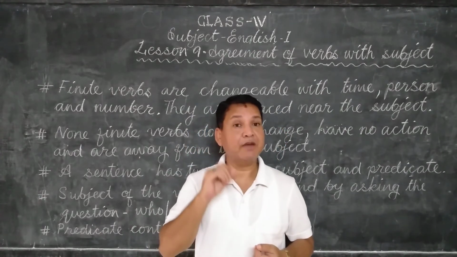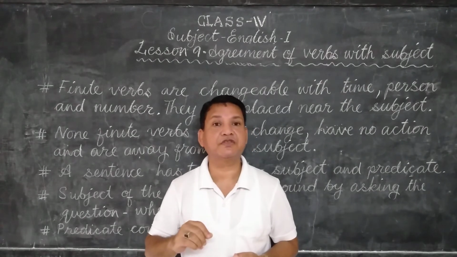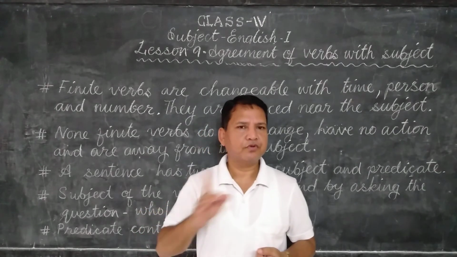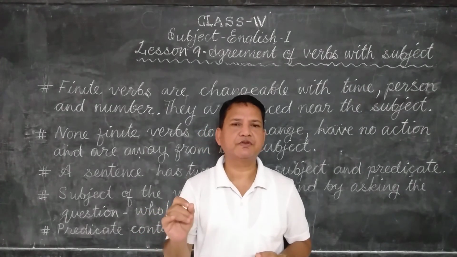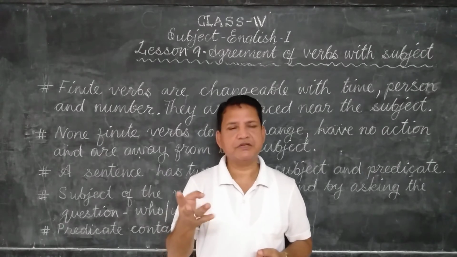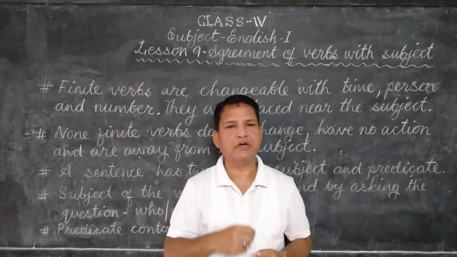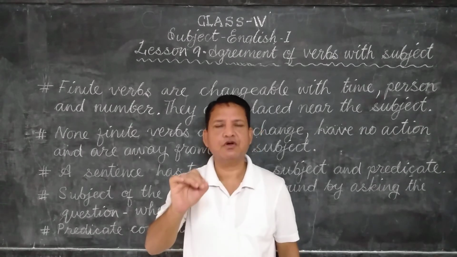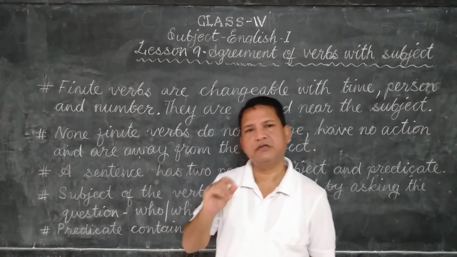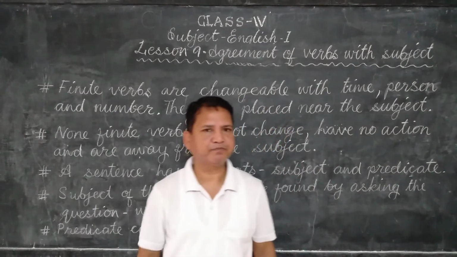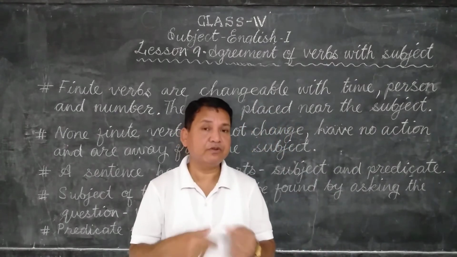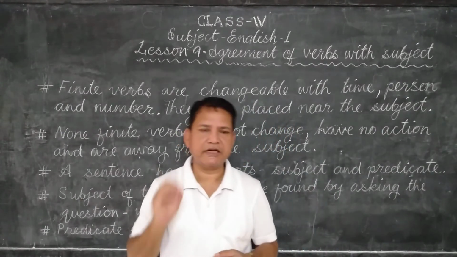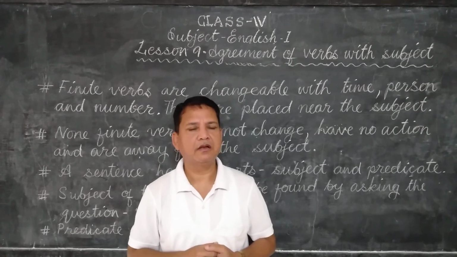I cannot say Manoj and Mohan draws. No. For singular, draws. But now here, Manoj and Mohan, two are there. Plural. Manoj and Mohan draw. S is gone here. Manoj and Mohan draw beautifully. See, it is changing according to the person, according to the singular and plural.